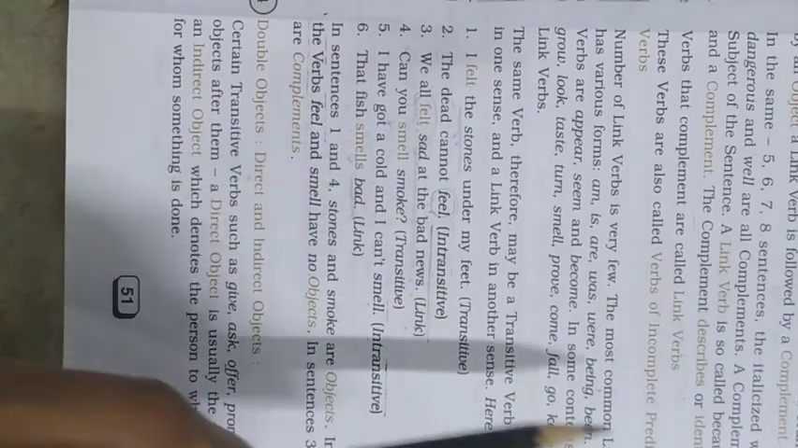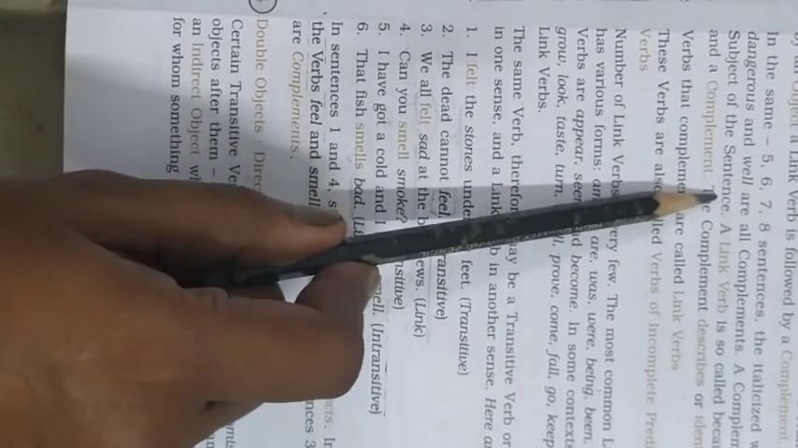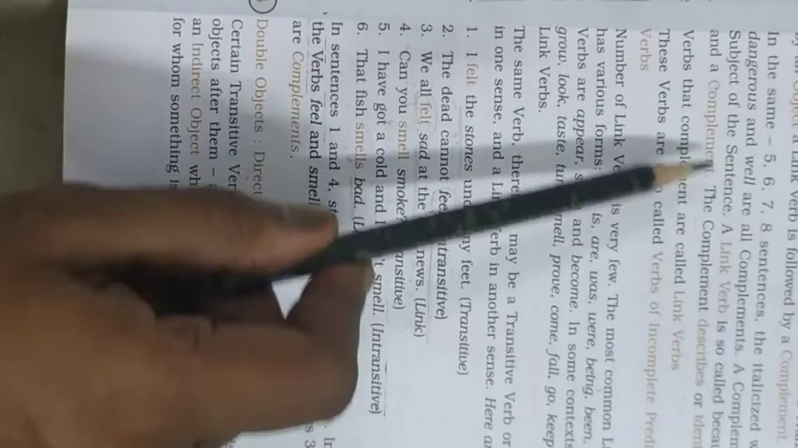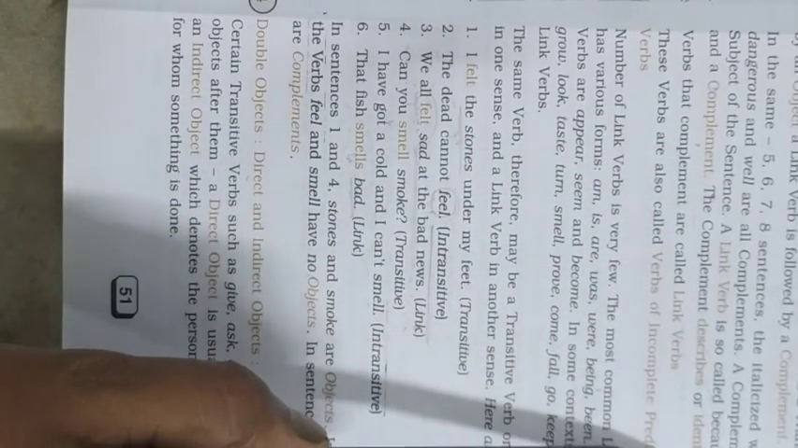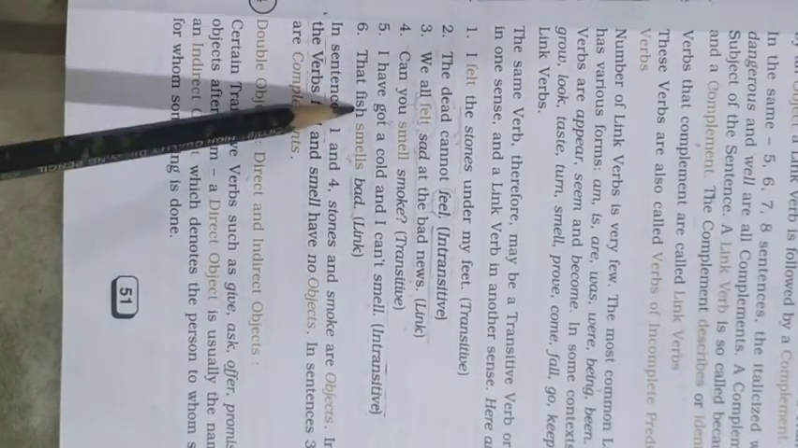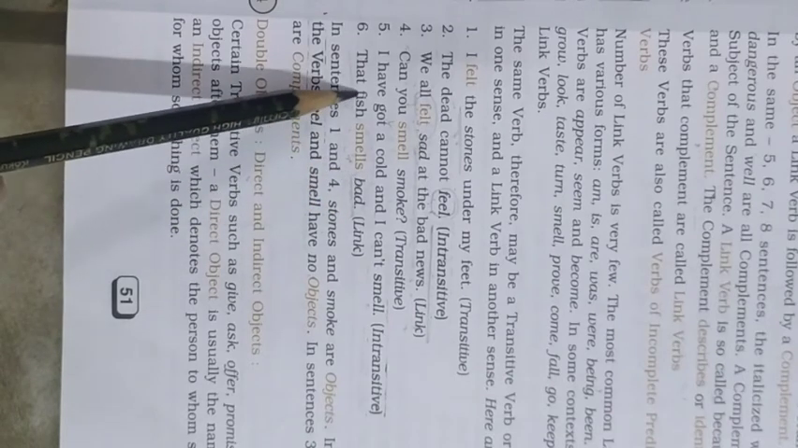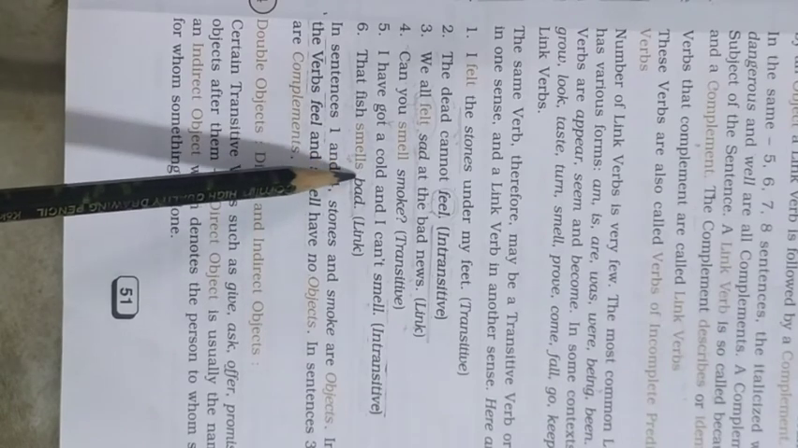So a complement is related to the subject of the sentence. A linking verb is so called because it links a subject and a complement. The complement describes or identifies the subject. So the fish is bad. So it is smelling bad. So this bad is actually identifying the fish. So here smell is a linking verb.